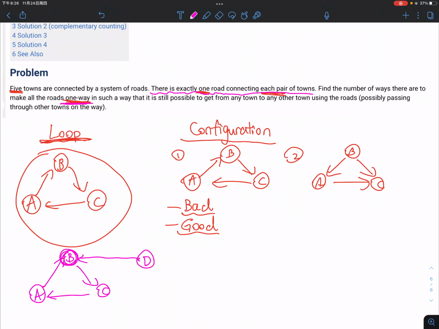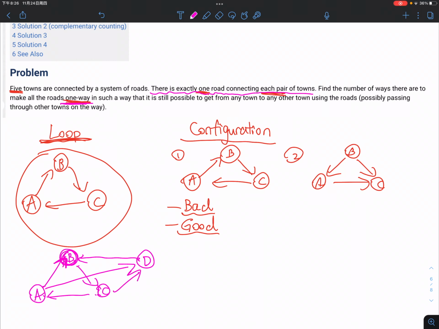Let's think about A. A is already pointing to B. A cannot point to C because C is already pointing to A, and A can choose to point to D, correct? And C is the same thing. It cannot point to B because B is pointing to C, it already points to A, and C can choose to point to D, correct?